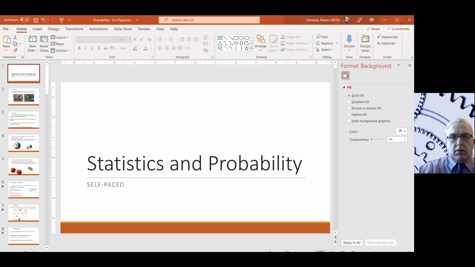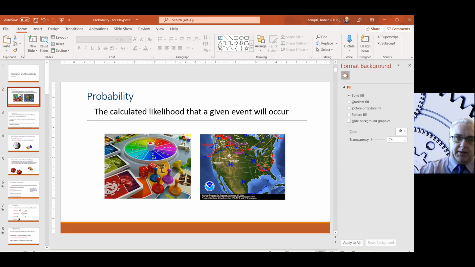Okay. So you probably already know a little bit about statistics and probability. Probability is the likelihood that something will occur, right? If you've ever played a board game and you've used a spinner, a dice, or cards, those are easy to calculate probabilities. If there are 6 numbers on the spinner, you have a 1 out of 6 chance of hitting any number, provided that it doesn't have any issues with the spinner.